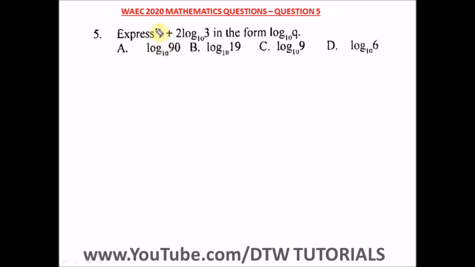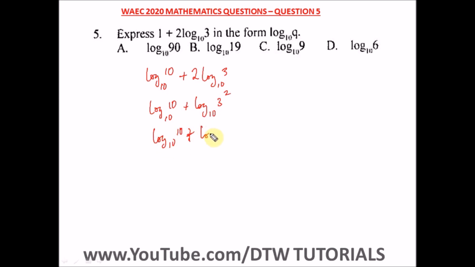When you have 1 in logarithm, it is the same as what? Log 10 base 10, which will give us 1. We always remember this in logarithm. Alright, so we have plus 2 log 3 base 10. From here we can simplify this further by saying we have log 10 base 10 plus log 3 raised to power 2 base 10. And what is 3 raised to power 2 here? We have 9. So we have log 9 base 10.